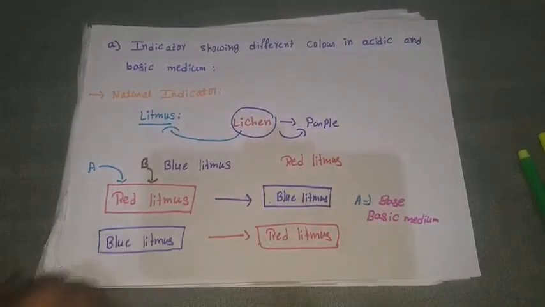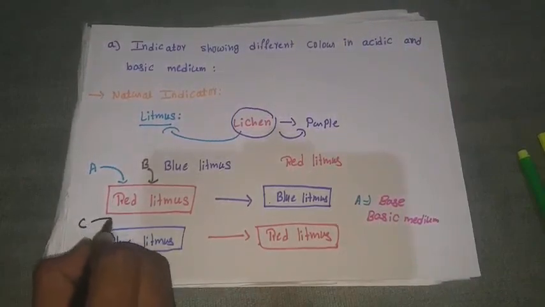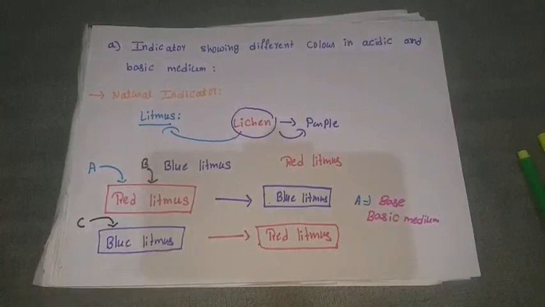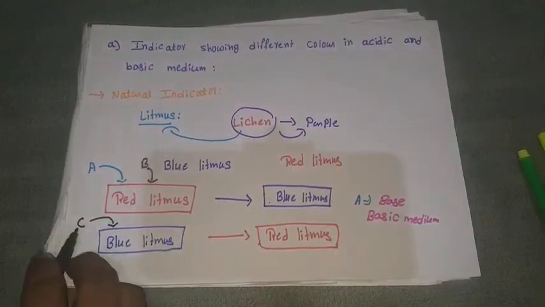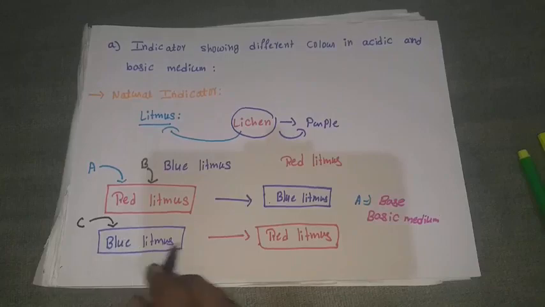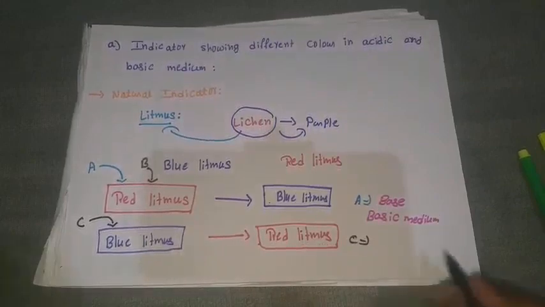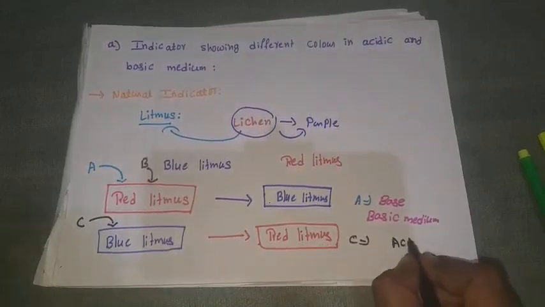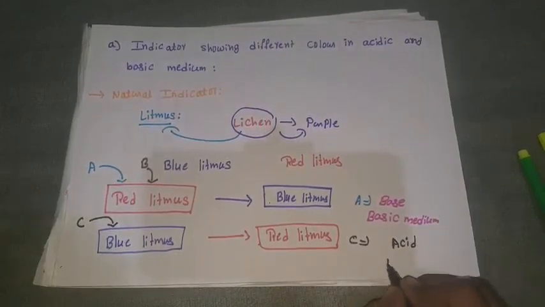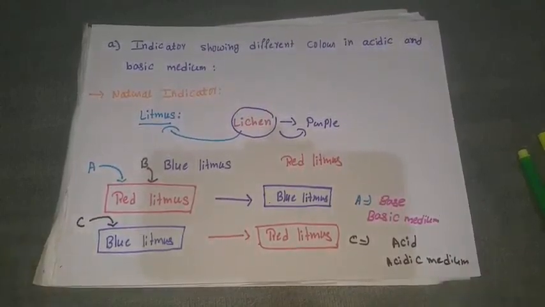Now take one more substance, that is C. When you add C to blue litmus paper, if the blue litmus paper turns from blue to red, then C is an acid, or it is present in an acidic medium. I hope there is no confusion.